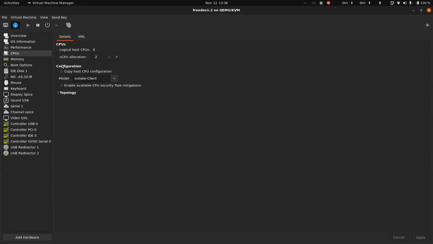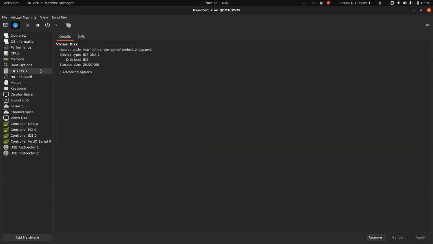So I have allocated two CPUs for this guest operating system. I have given everything virtually. I have given boot options, a disk. It is given that I have given 20 GB, but it uses memory whenever it wants. So 20 GB is not the correct amount. It is just shown to the guest operating system, which the guest operating system believes it has. We are manipulating the guest operating system. So I have allocated mouse, keyboard, everything.